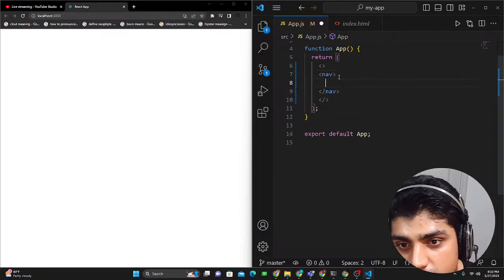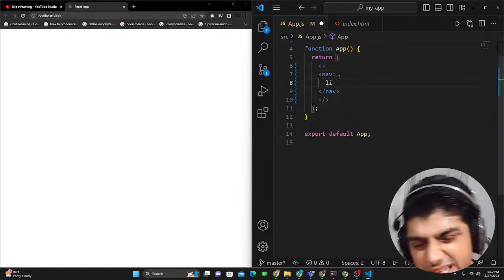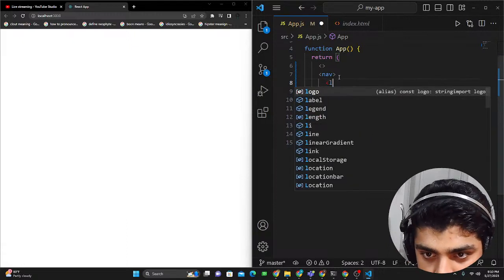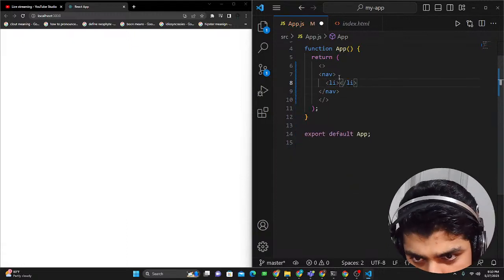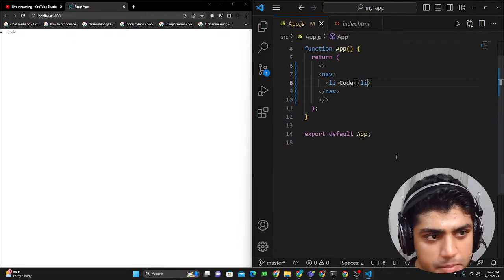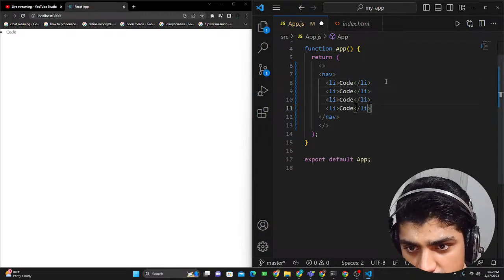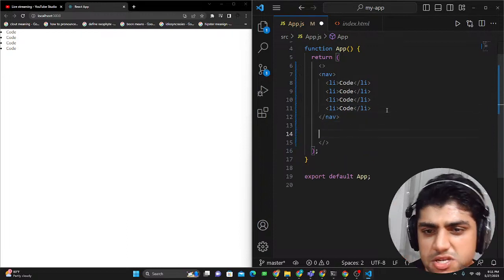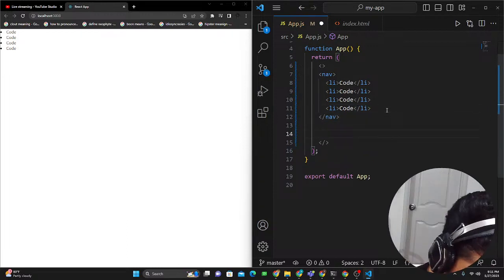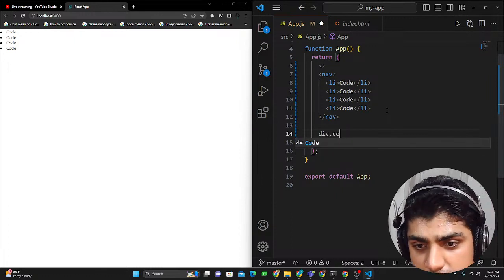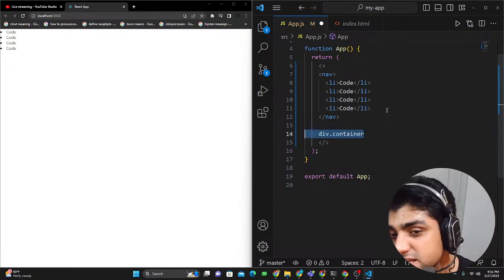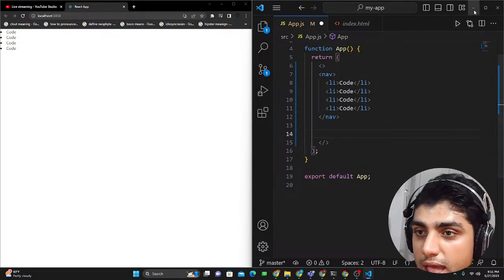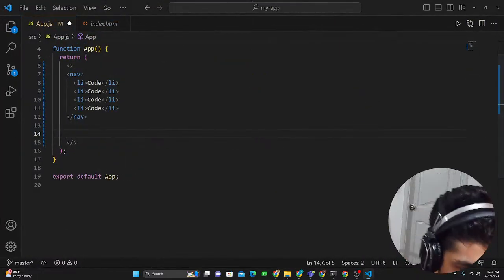But yeah, navbar here, and let's say item, I think it's like this. So list item, and let's say code, and you could see it pops up here, and then you could just say like that. I just added different type of navigations. And then let's say if I want a section, I would say div container, and this wouldn't work because I don't have one thing installed, and that's called Emmet. So let's just get this installed first.